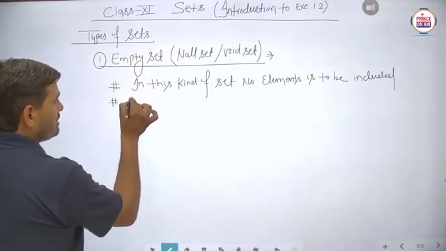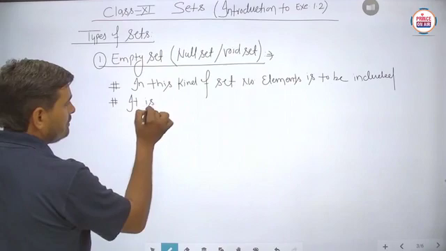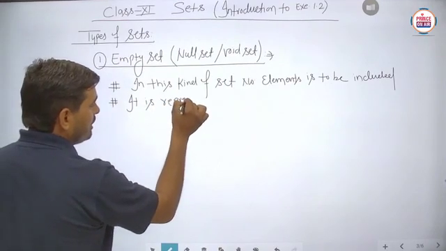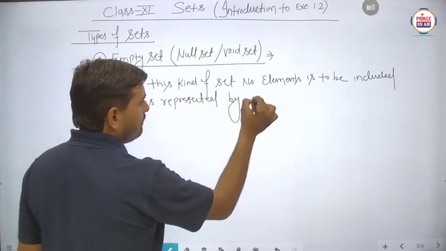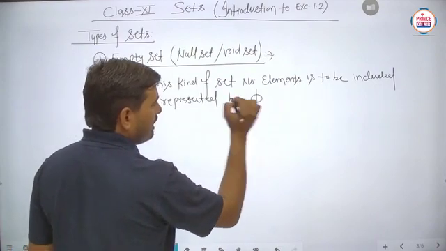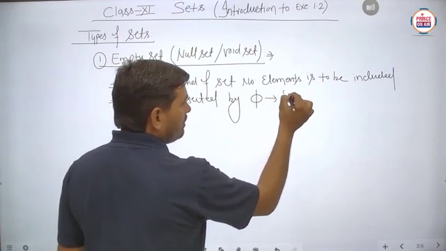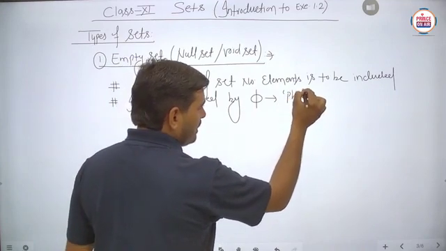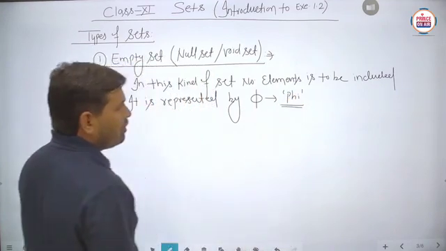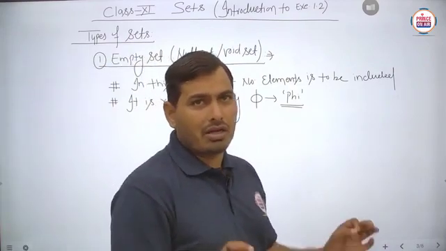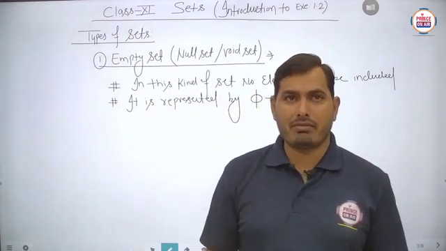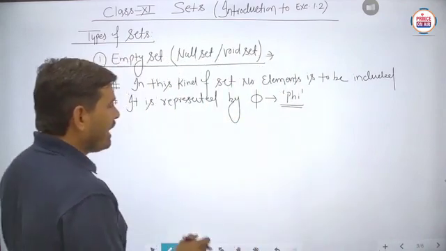So it is represented by phi. This is the symbol, and how will we read this symbol? Phi. Is it clear? So you can remember this thing: whenever phi is written as a set, it is declared as the empty set. You can write it like this also.